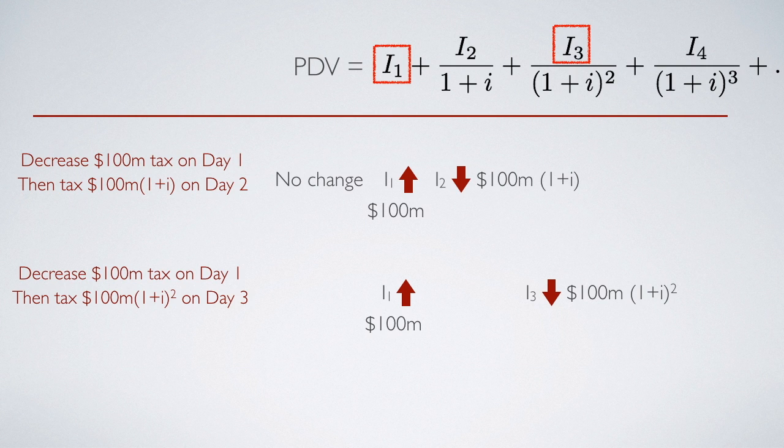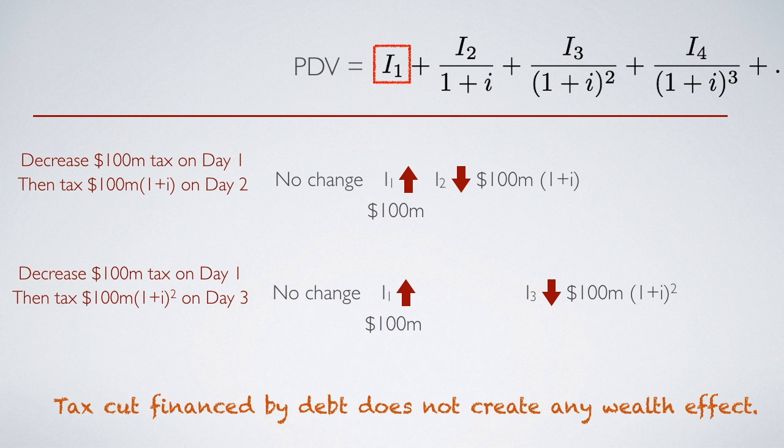Then it will be equivalent to a present value of wealth dropped by 100 million, which would offset exactly the 100 million income increase on day 1. Therefore, there will be no change in the present discounted value of household wealth. So what we have here is that whenever the government finances a tax cut through debt, it does not create any wealth effect either.